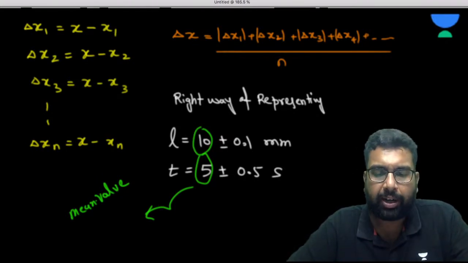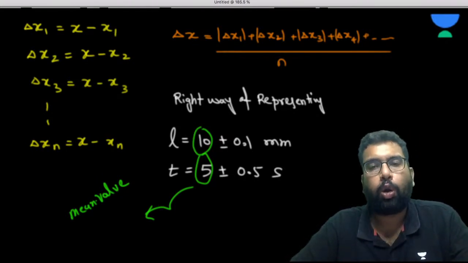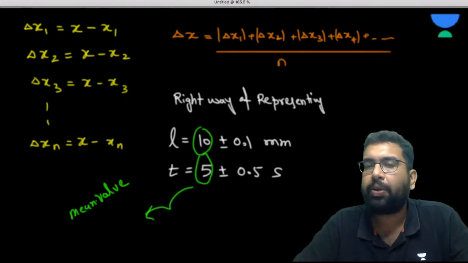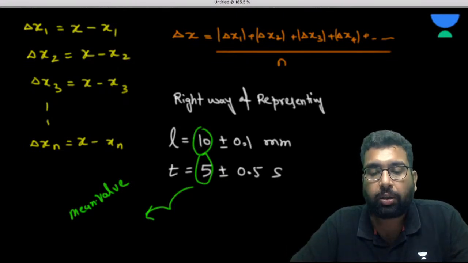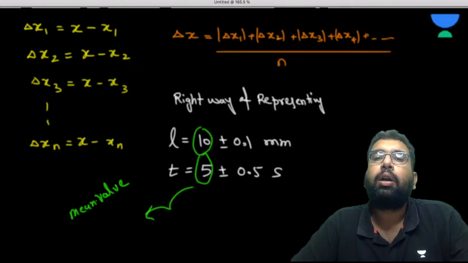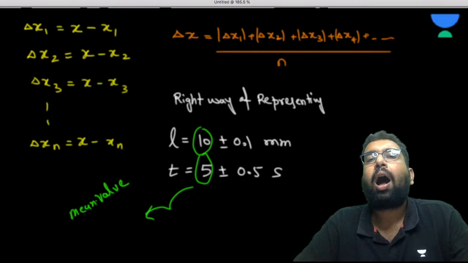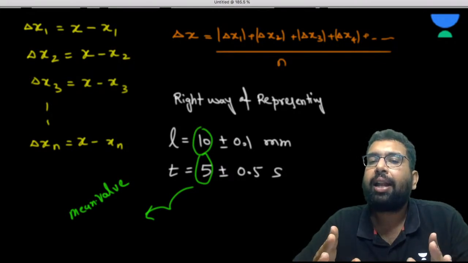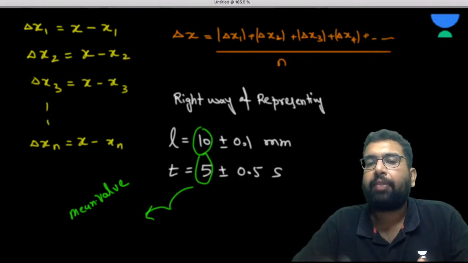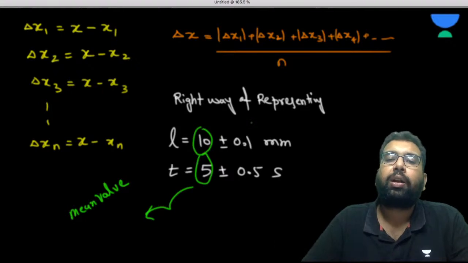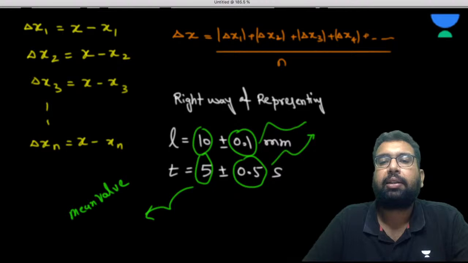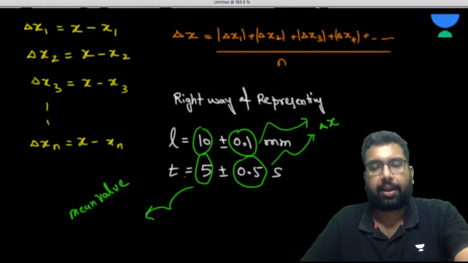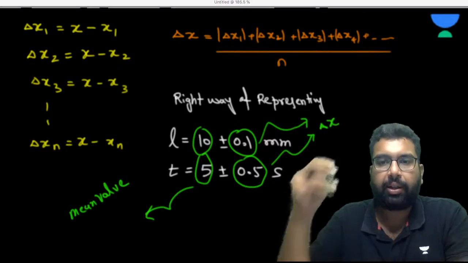Although you must know how to get the true value, most of the time in questions we are given the data like this only: 10, 5. And this is your delta x.